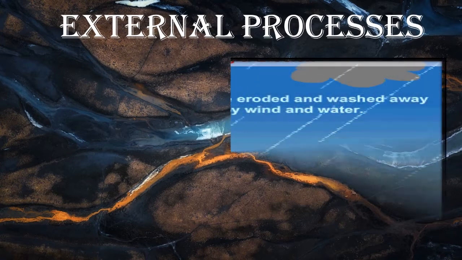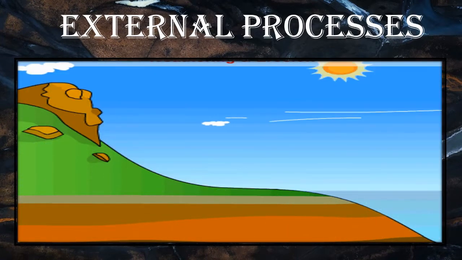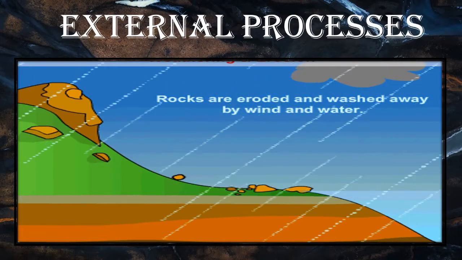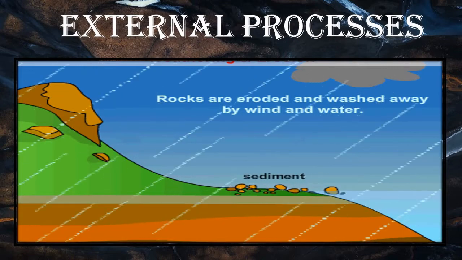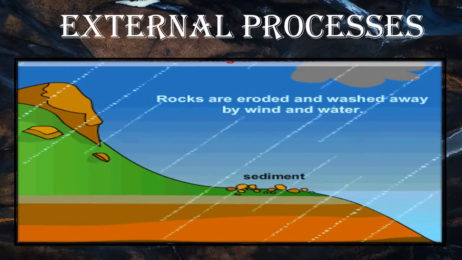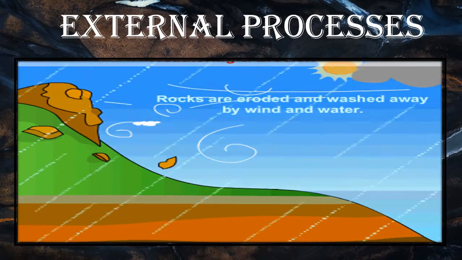Let's take an example. As you can see here, rocks are eroded and washed away by the wind and water. As a result, sediment such as rocks and rock particles gets deposited at the lower land. It leads to the formation of another landform.